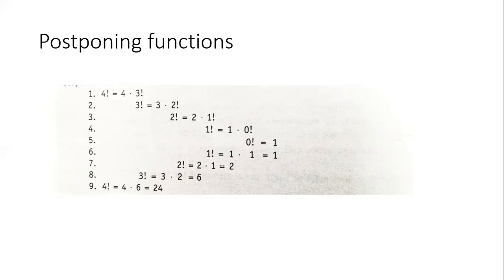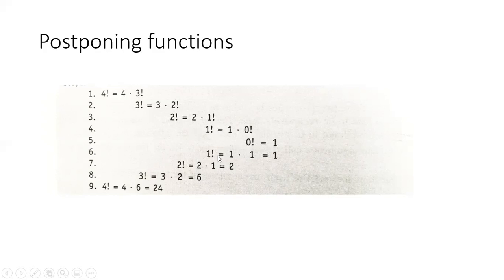So you can see that, as you know, stacks are generally used in an application where we postpone our results. Right? For example, 4 factorial can be computed by using 4 into 3 factorial. 3 factorial can be computed by using 3 into 2 factorial. 2 factorial can be computed by using 2 into 1 factorial. 1 factorial is computed by using 1 into 0 factorial. Okay, but 0 factorial is 1. So far we have not yet calculated anything. So now the process starts from here.